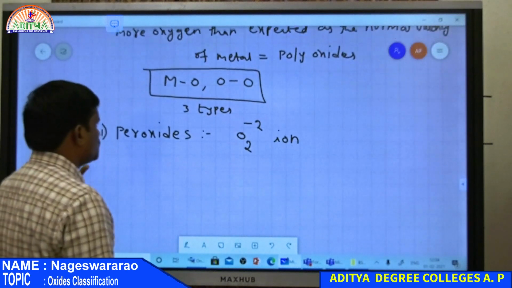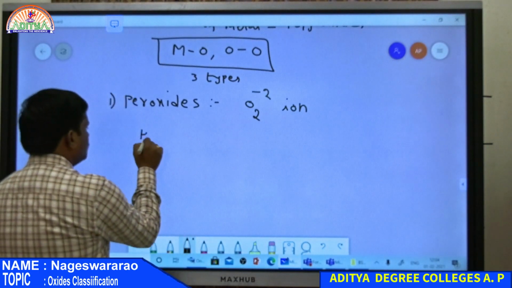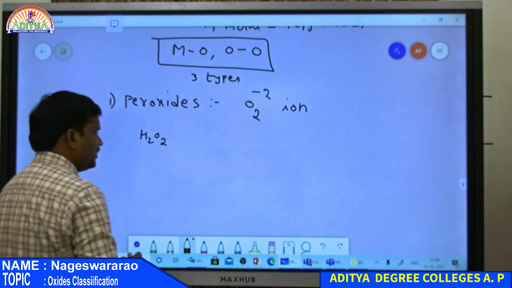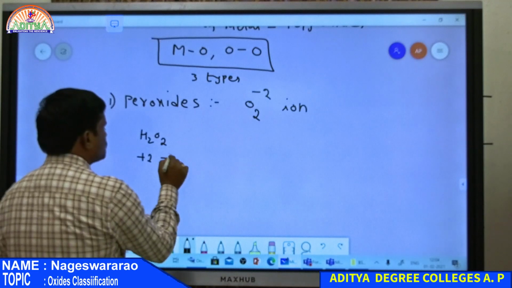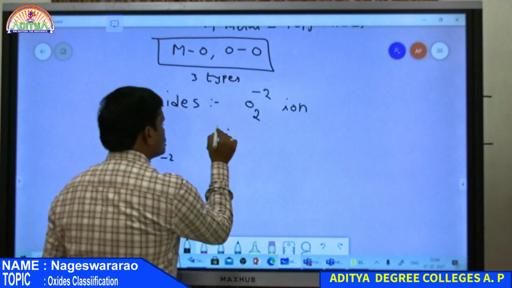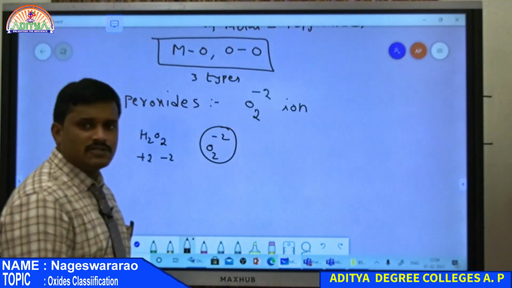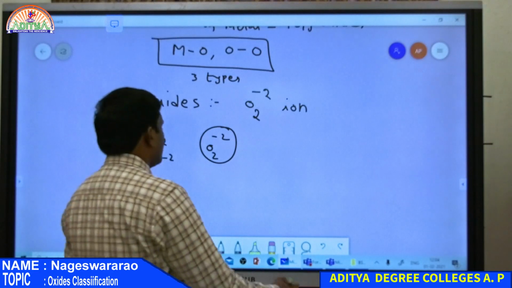Suppose H2O2, hydrogen peroxide: here H2 has a +2 state, therefore O2 has a -2 state. It means it has O2 2-. So hydrogen peroxide contains the O2 2- ion, therefore it is a peroxide.